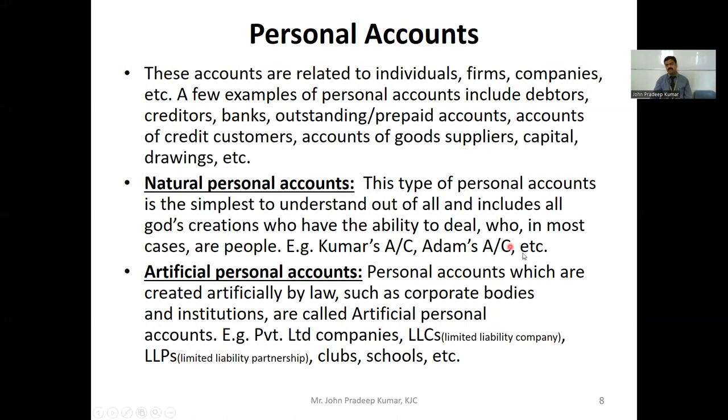Personal accounts are further classified as natural personal accounts, like Kumar's account, Adam's account, Lakshmi's account, etc. When an account is opened for a particular person, a natural human being, it is called a natural personal account. The second one is called the artificial personal account. These are the accounts which have been created by law, because all the companies, enterprises, or firms are created by law. They come into existence because of the law. So when you open an account in the name of a company, a firm, a school, a college, or a club, those are all called artificial personal accounts.